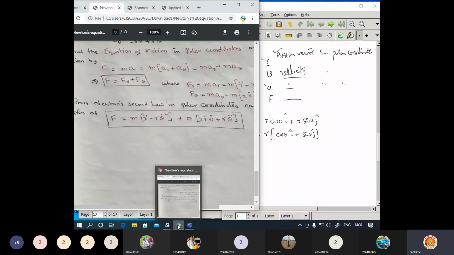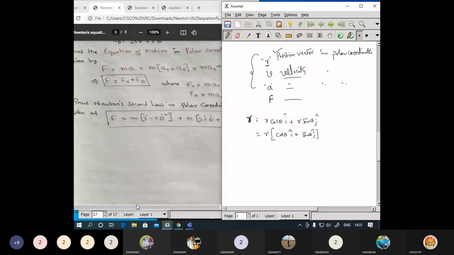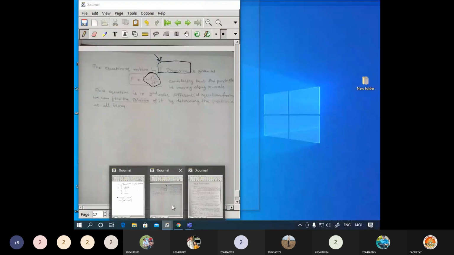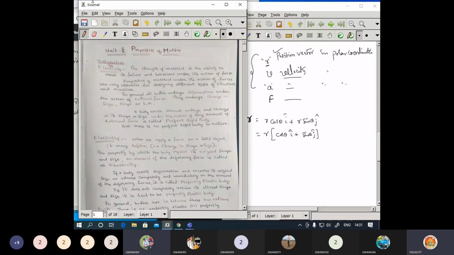Now let us go with the second unit, the properties of matter. Regarding the second unit, I can start with the first topic itself, elasticity.